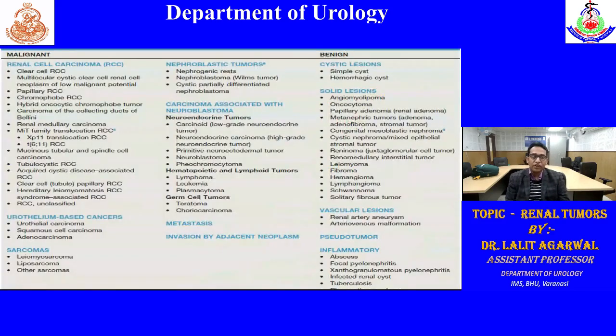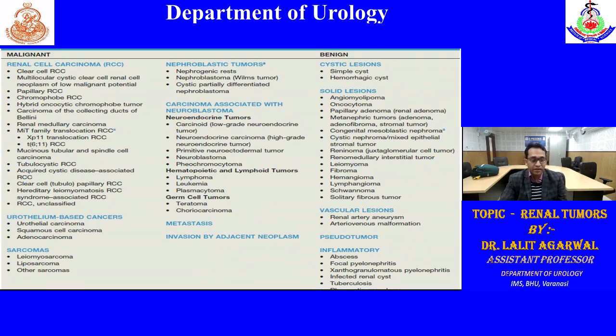The other way of classifying renal tumors is by the part involved. In malignant renal cell carcinoma, there can be multiple variants according to the pathology. Clear cell is the most common. Others are papillary, also called chromophilic, chromophobe, medullary, etc. In urothelium-based tumors, urothelial carcinoma or transitional cell carcinoma, or rarely squamous and adenocarcinoma.